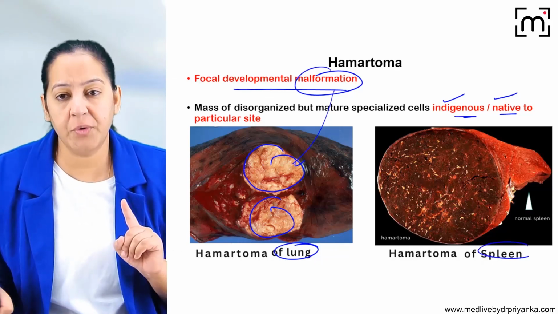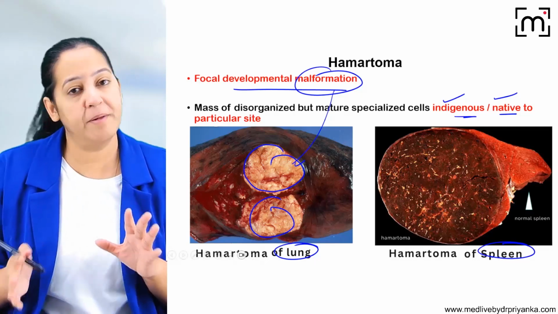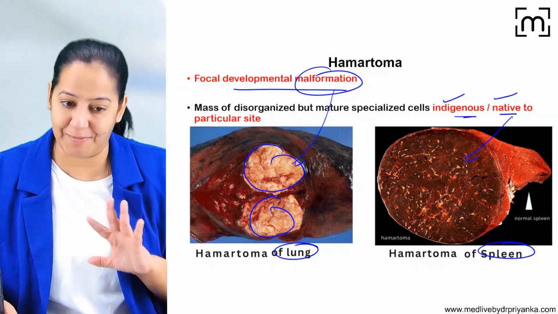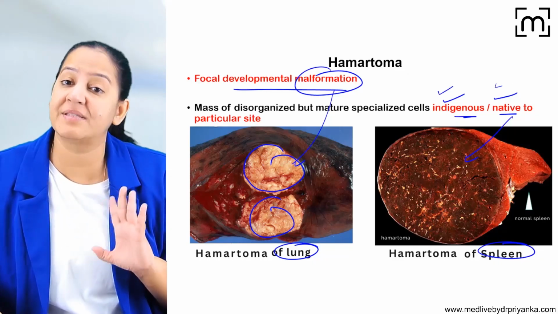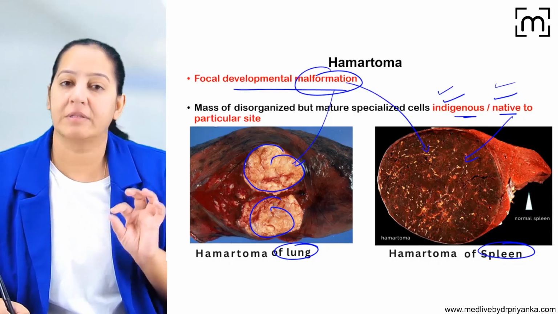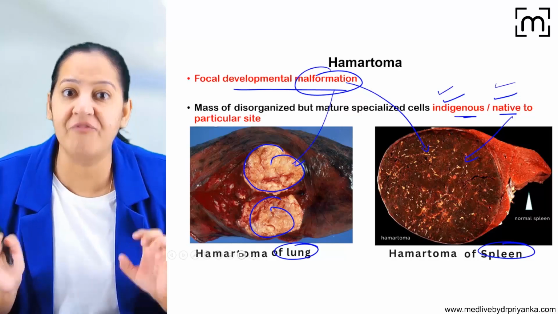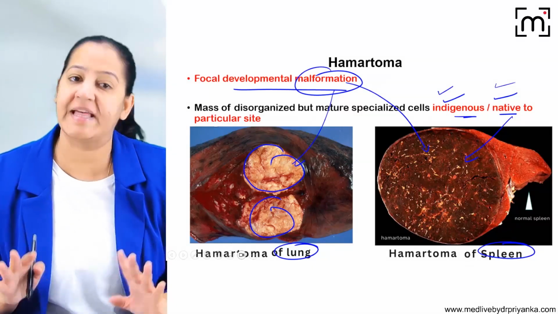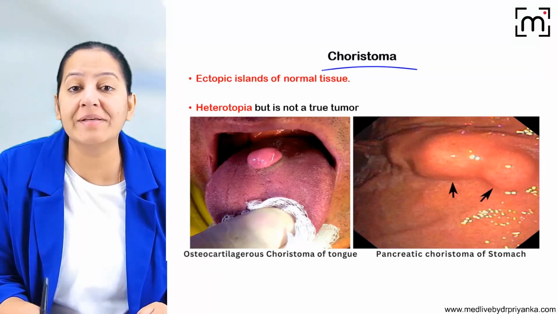In the same way, inside the spleen we have two pulps, red pulp and white pulp. Both pulps are normally present in the spleen. Here inside the spleen, you can see red pulp is there. Of course it's a normal site, indigenous, native. The only thing is that the red pulp of the spleen becomes malformed. So basically the tissue is malformed, but its site is normal. So that is hamartoma.